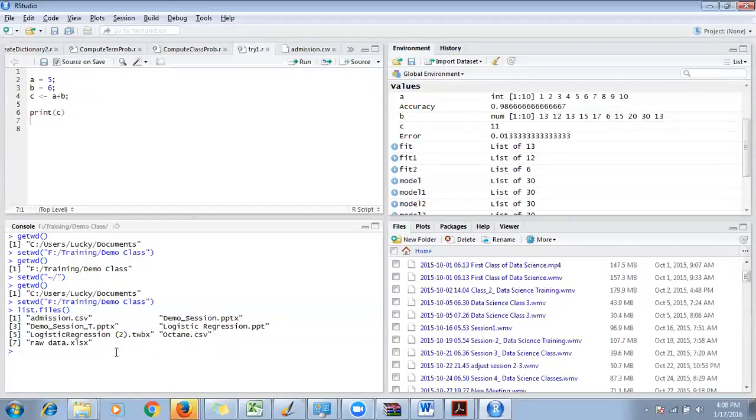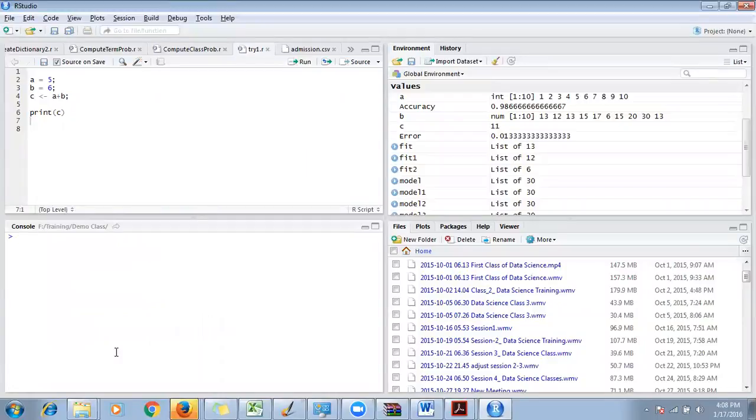And if you want to clear your window, just press Control and press L. This will clear your window.